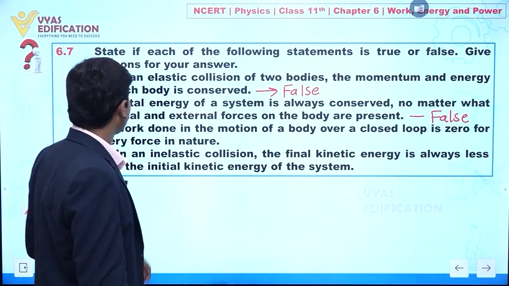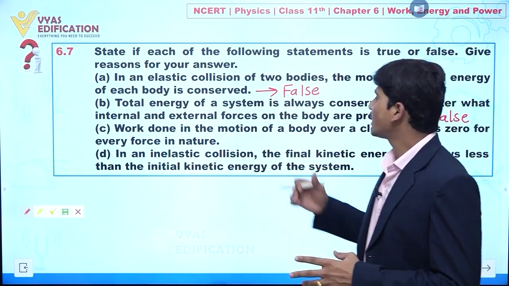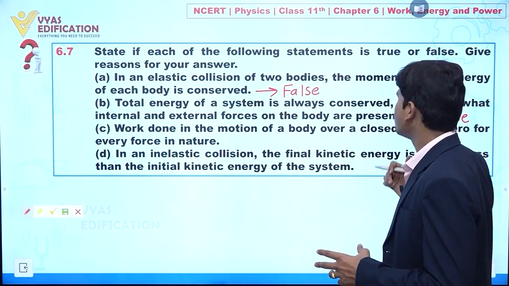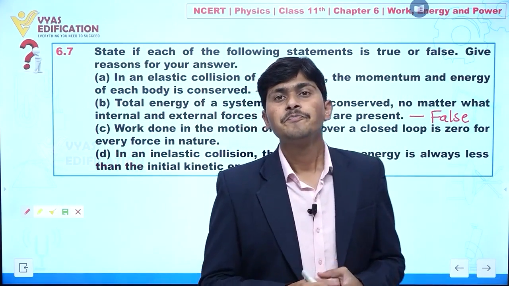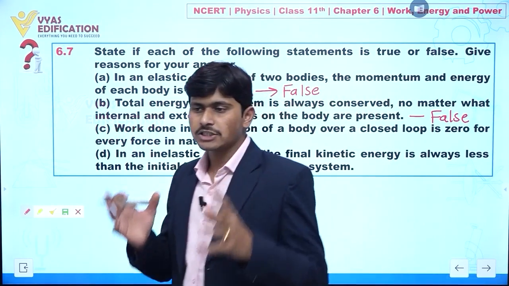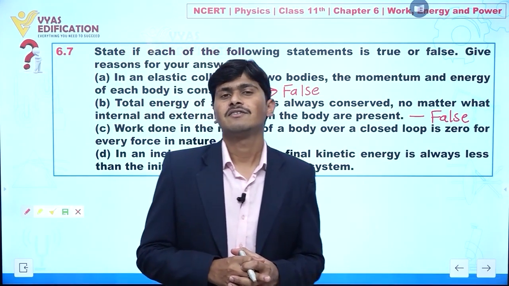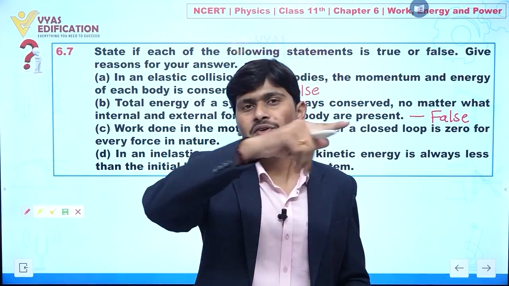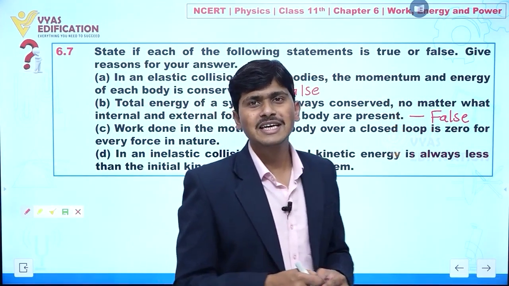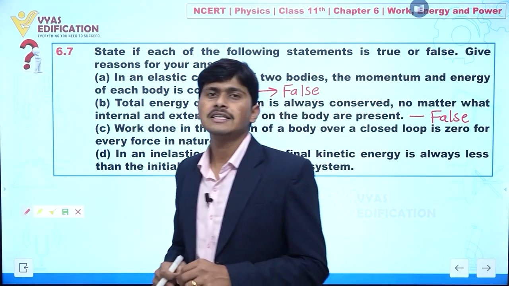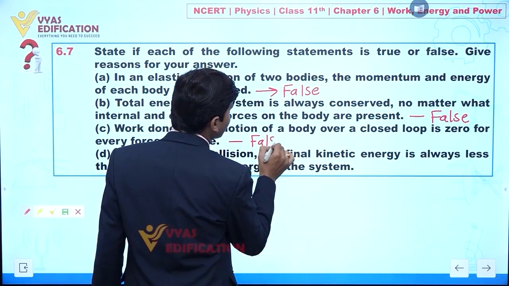Clear to everyone? Now we are going to discuss part number C, and it is given, work done in the motion of a body over a closed loop is 0 for every force in nature. Again we have a false statement, because when conservative forces are acting on a system, the work done by the conservative force in a closed loop is always equal to 0. But if non-conservative forces are acting, you cannot say that the net work done is 0. Clear? So this statement is also false.